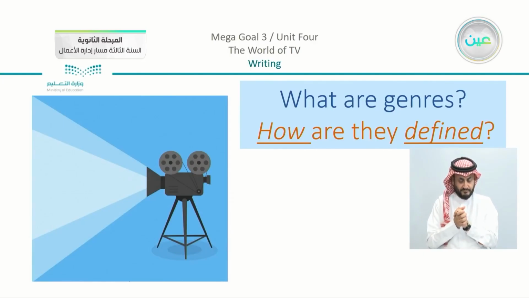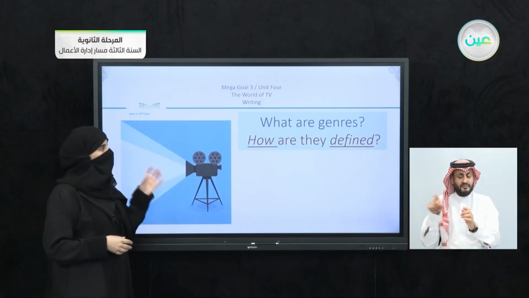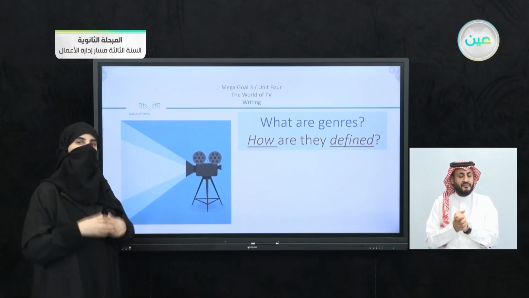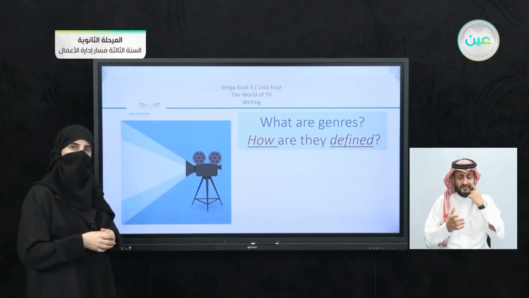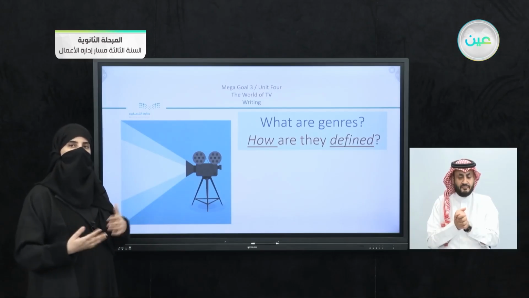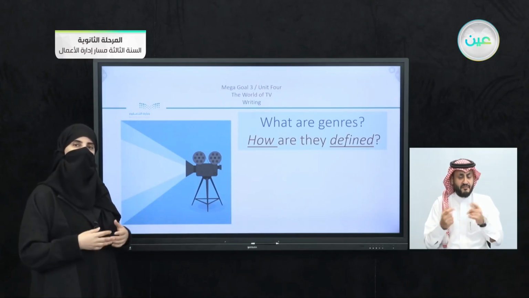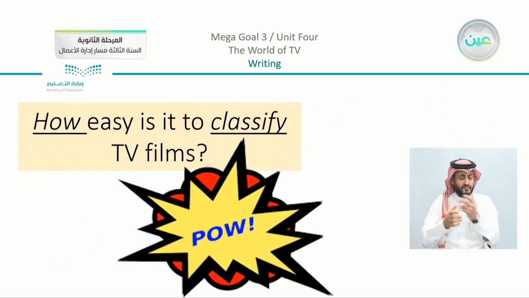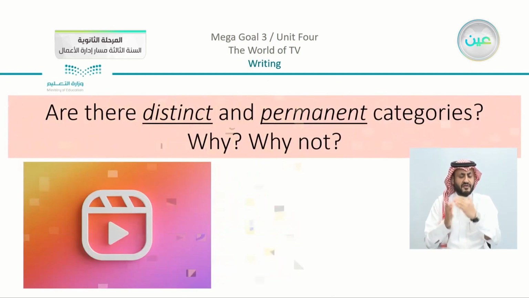Now, in the book, they have the question, what are genres and how are they defined? Now, there is a specific definition that we are going to look for here. Now, from what you understood from our discussion together, how can you define the word genre? Now, we can say, for example, that we have here, how easy is it to classify TV films? We are going to see here.